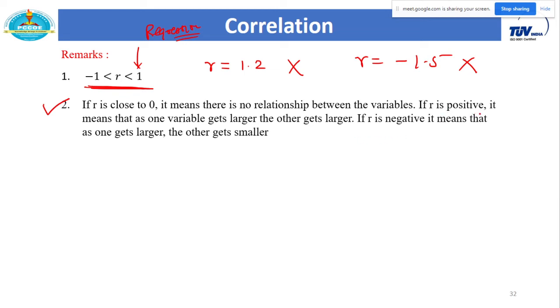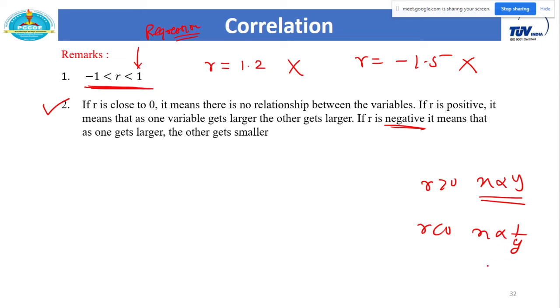If R is positive, then it means as one variable gets larger, the other gets larger. It simply means if R is positive, there is a directly proportional relationship present between these two variables. If R is negative, it means there is an inversely proportional relationship present between the two variables